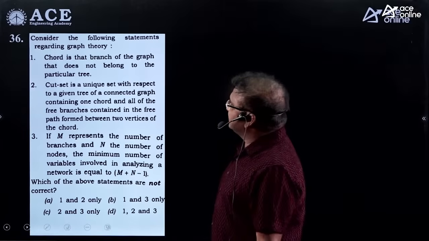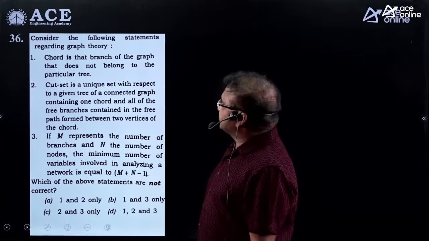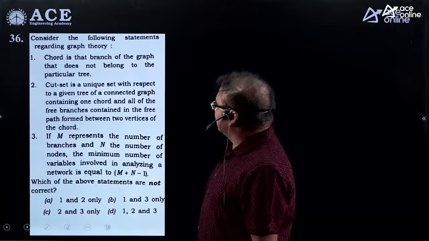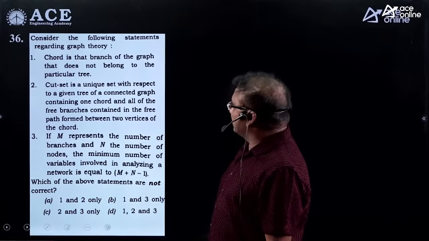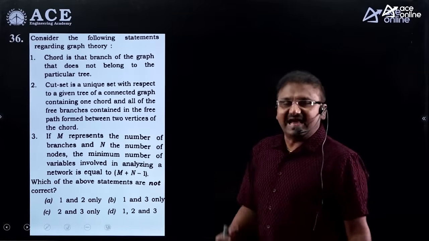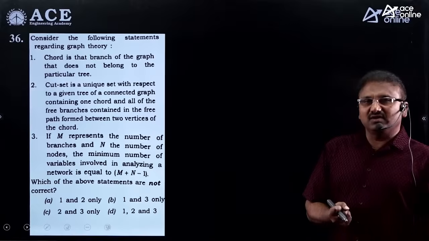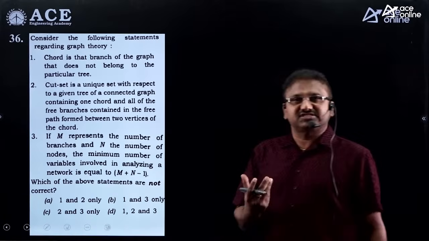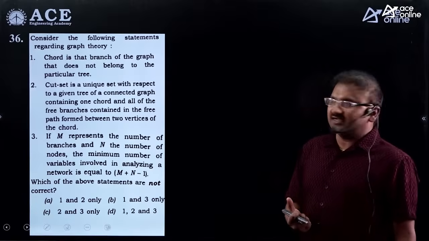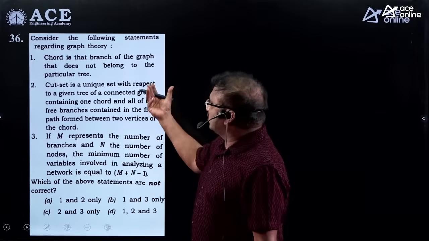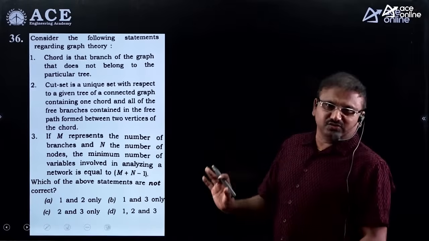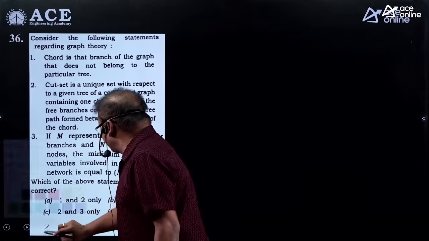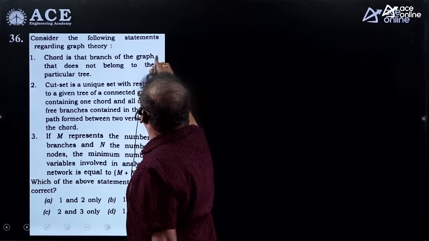The first question is: consider the following statements regarding graph theory. First one: a chord is that branch of a graph which does not belong to the particular tree. As you know, a tree contains all the twigs, and the chord is the complement of the twig. That's why the first statement, which says it does not belong, is not correct, because it belongs to the tree only. The first statement is not correct.